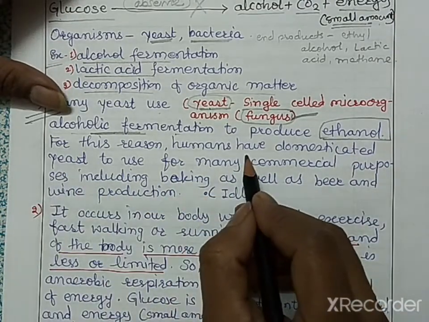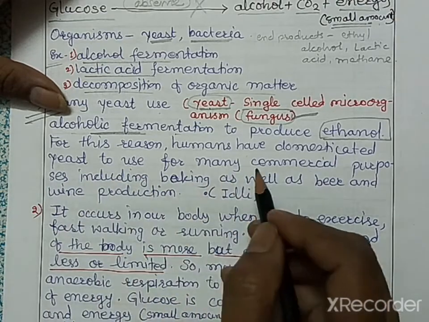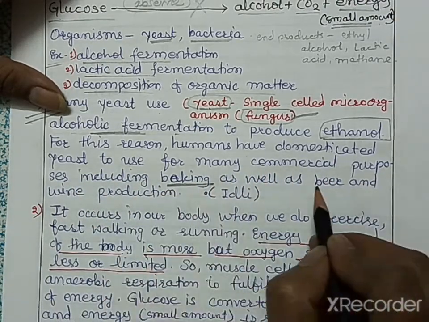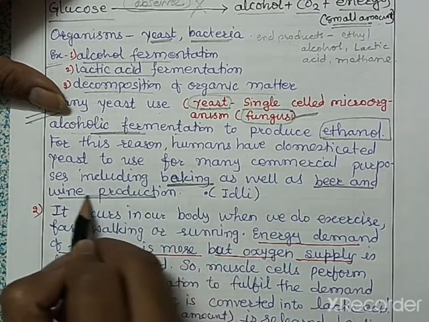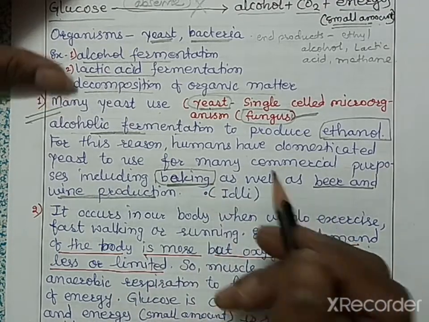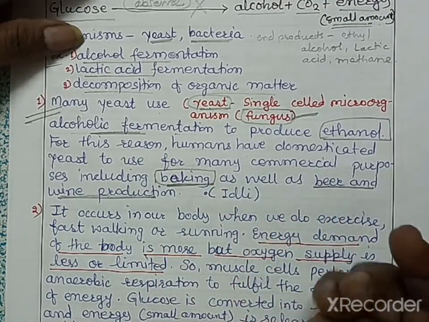For this reason, humans have domesticated yeast for many commercial purposes, including baking as well as beer and wine production. Baking cakes and pastries and many other things are baked.